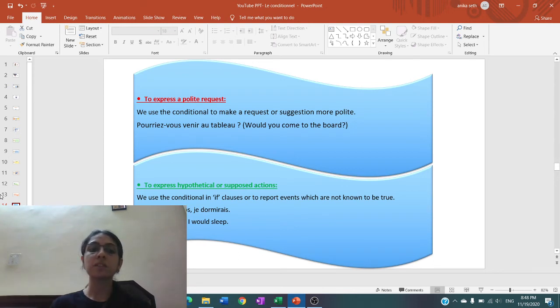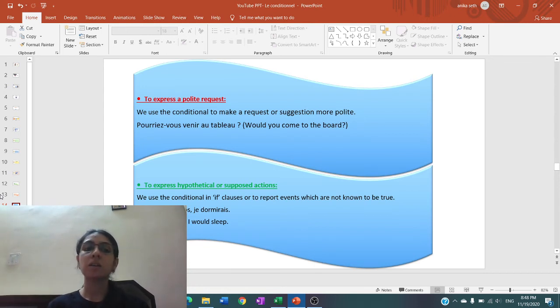Then the next is to express a hypothetical situation or an action. When we use the si clause to report events, we are using the conditional tense after that. Si clause plus the imparfait gives the conditional présent. Like si j'avais du temps, je dormirais. If I had time, I would sleep. Right now, that is not the situation. I don't have time right now. But if I had time, I would sleep.